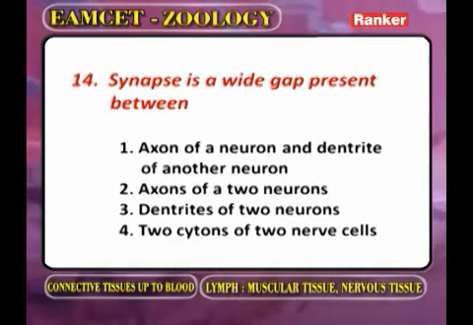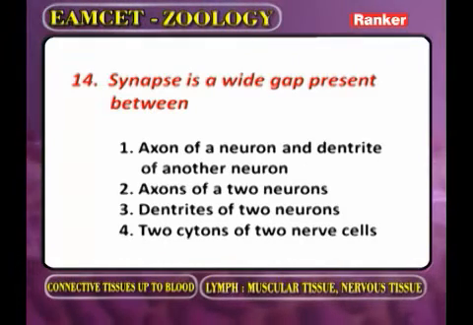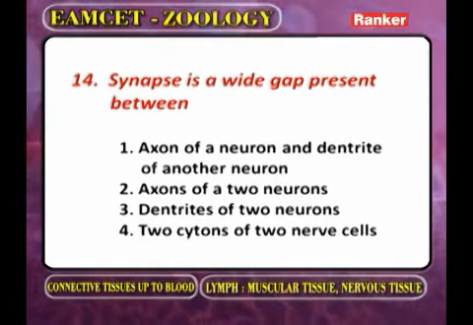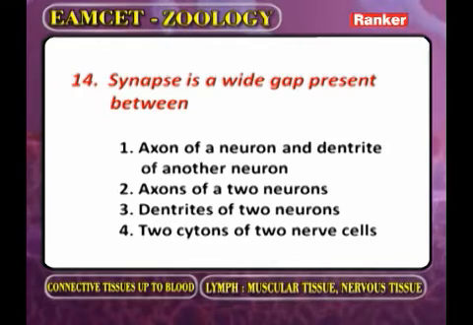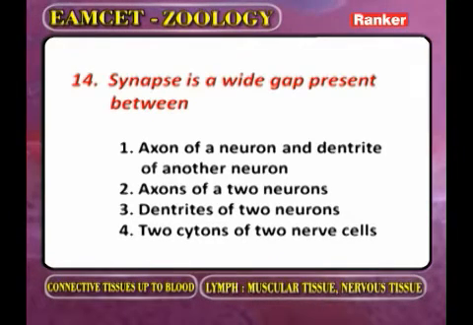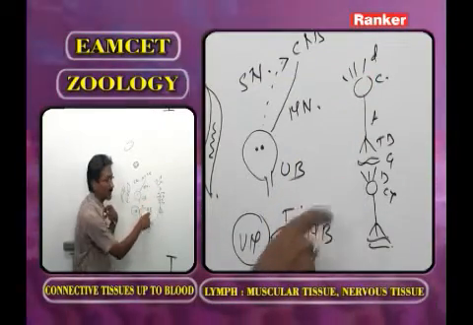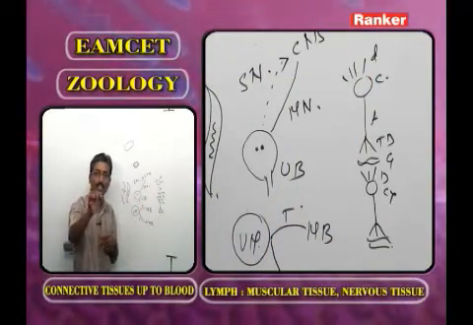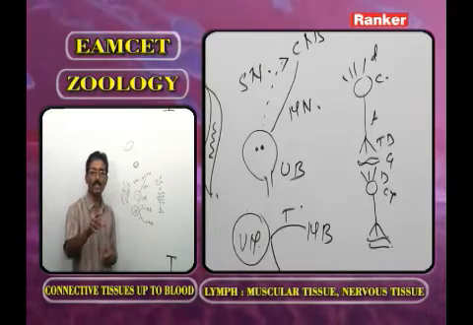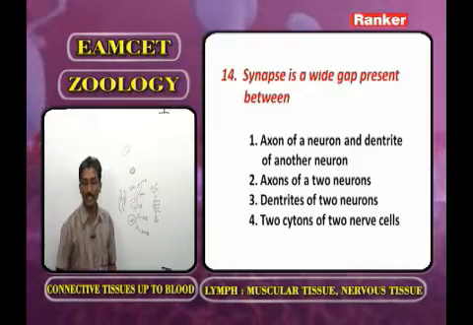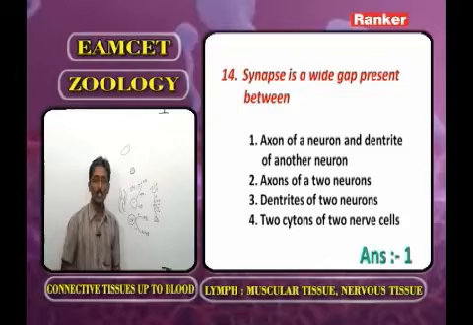Synapse is a wide gap present between the axon of a neuron and the dendrite of another neuron. Second option, axons of two neurons; dendrites of two neurons; two cytons of two nerve cells. Now here what is the answer? Between the teledendrons of one axon and the dendrons of another, a structural and functional wide gap is present, that is called the synapse. Now the answer is the first option. Go for the next question.